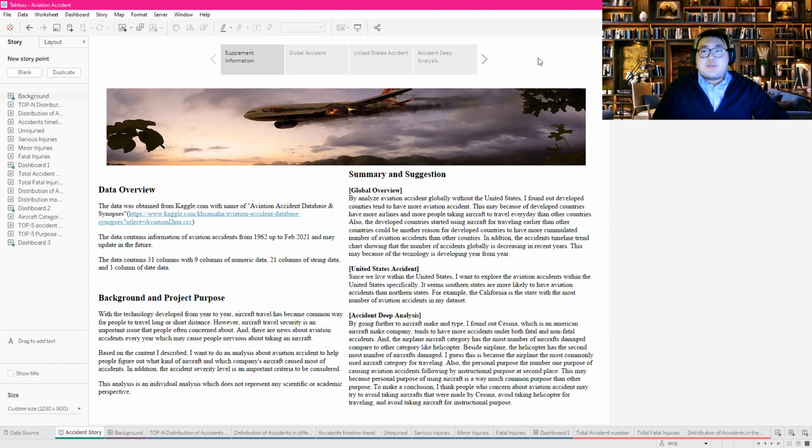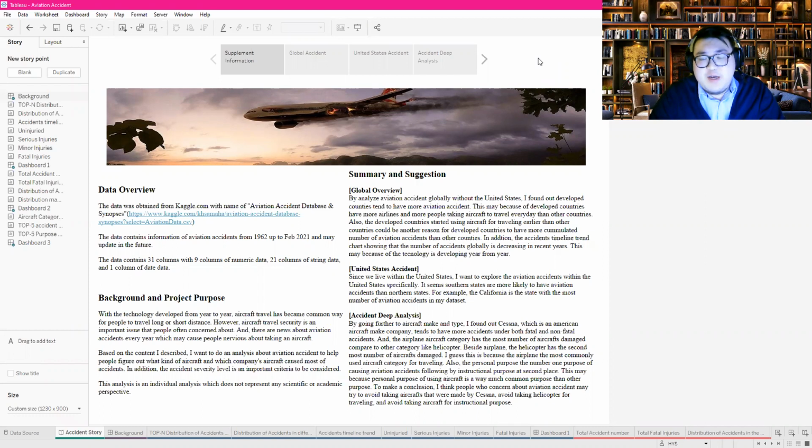So in modern society, aircraft traveling has become a more popular method for traveling. Many people take airplanes for long distance travel and helicopters for short distance traveling. Due to the popularity of aircraft traveling, more and more people start to concern about aviation safety. Besides, there are news about aviation accidents every year.